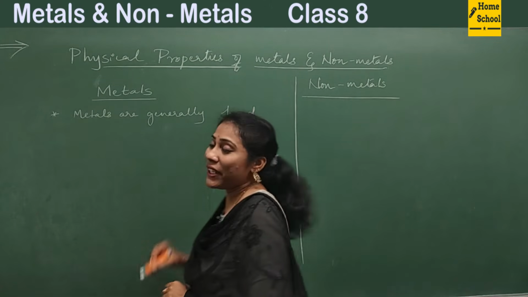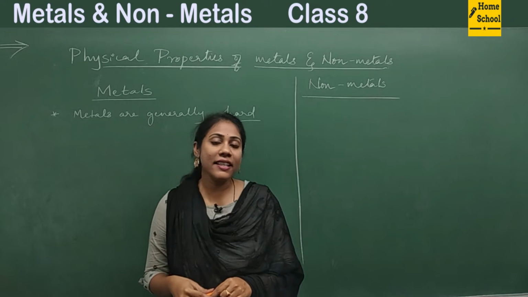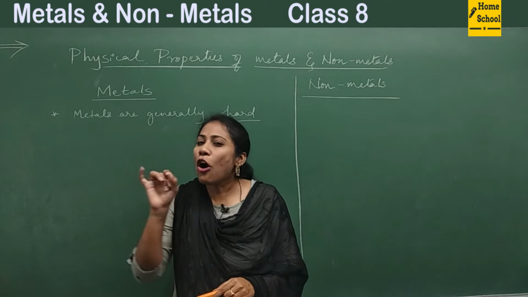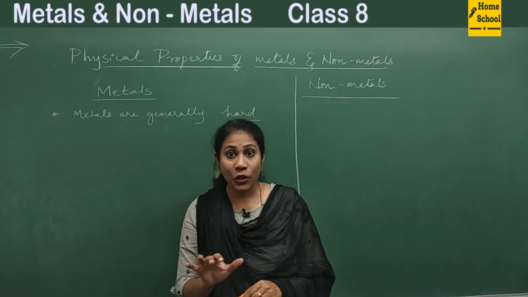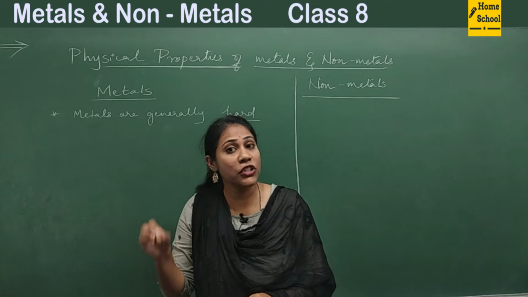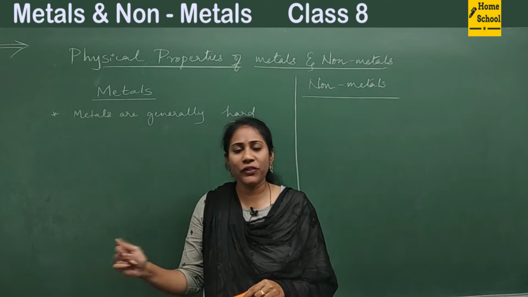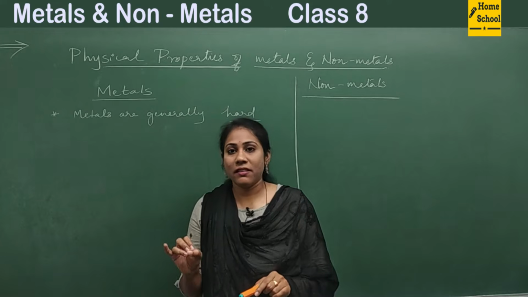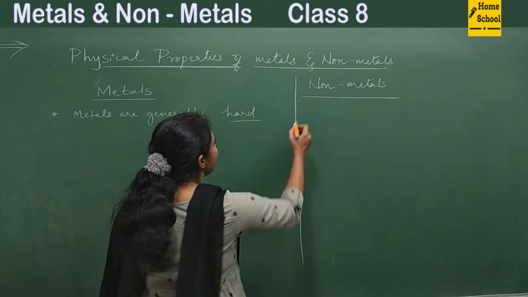If you take iron, it's really very hard. You can't break it that easily. But remember, all metals are not hard. There is an exception. There are some metals which are soft also. But generally, in 90% of the cases, metals are hard.